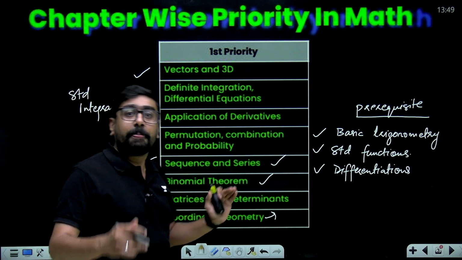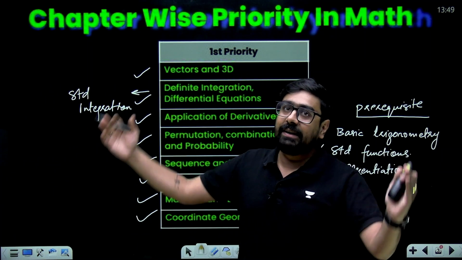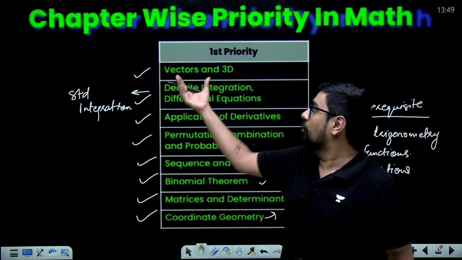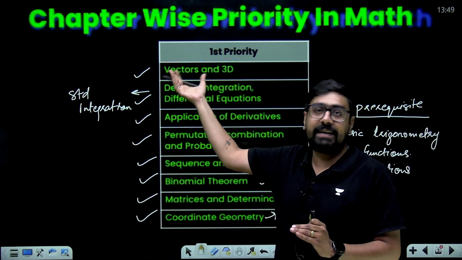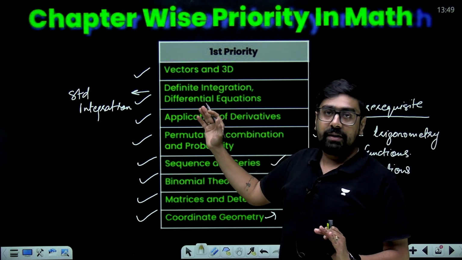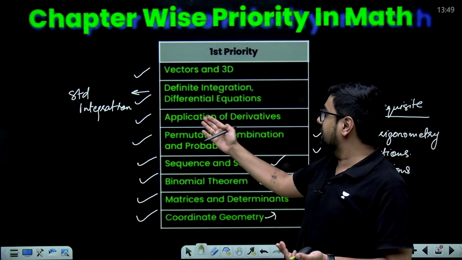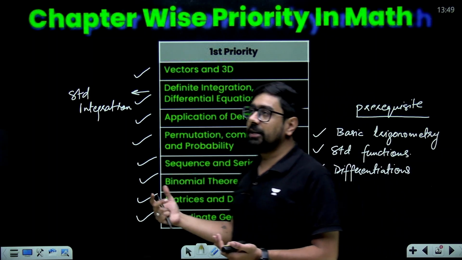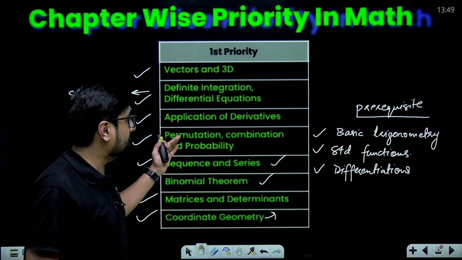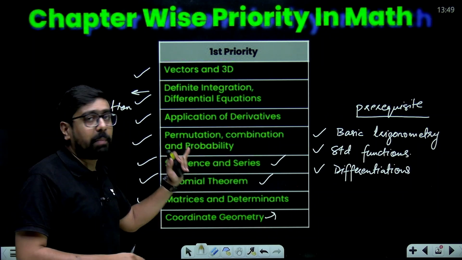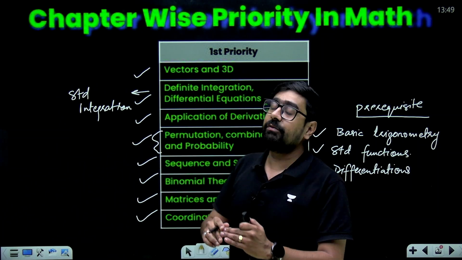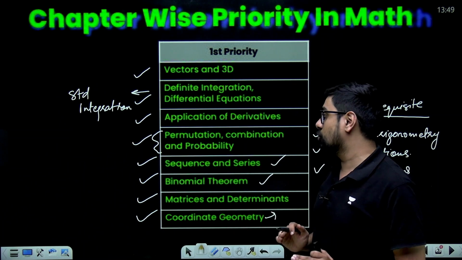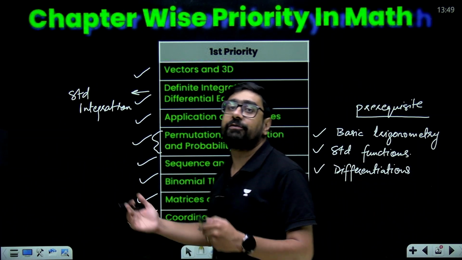Vector and 3D are very good, not that difficult chapters also, you won't take much time for covering them, and they are high weightage chapters, so cover this up. Now for integration, application of derivatives, permutation and combination, permutation and combination you'll require for probability also. These two chapters if you can master, this will give you a good score, definitely. So this was about the first priority.